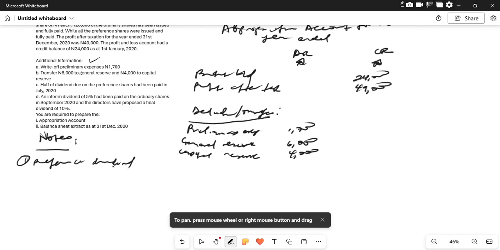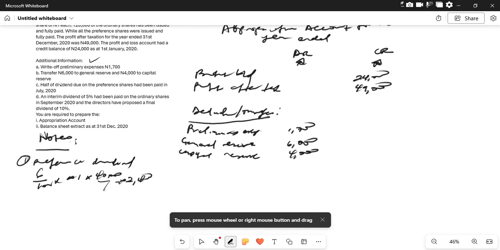From the question, the preference dividend is 6%. That is 6% multiplied by 1 year multiplied by 40,000 units. That will give us 2,400 naira. We were told half of the preference share dividend was paid, and half was not paid.